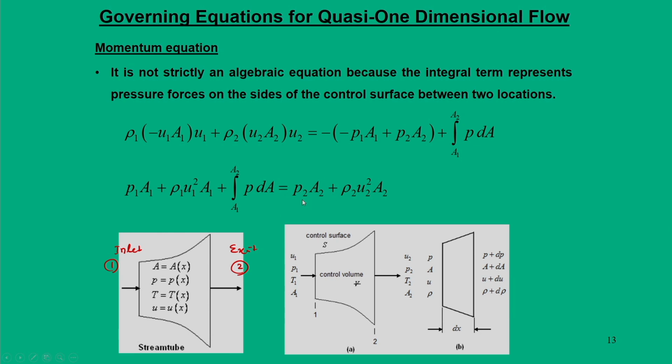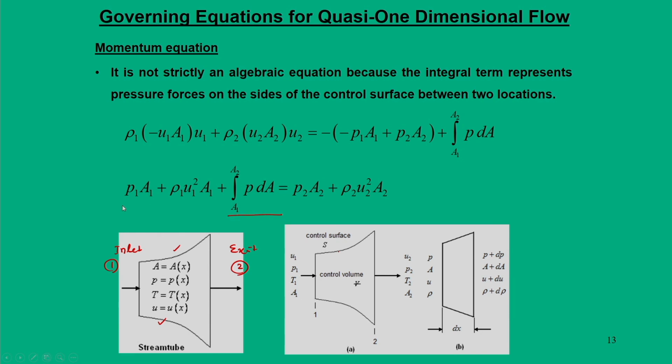In addition to that, there is another pressure term that acts on this control surface, and this changes as an integral. So, pressure changes over the area from A 1 to A 2 over this integral. So, it is not a strictly algebraic equation, as there is an integral in it.